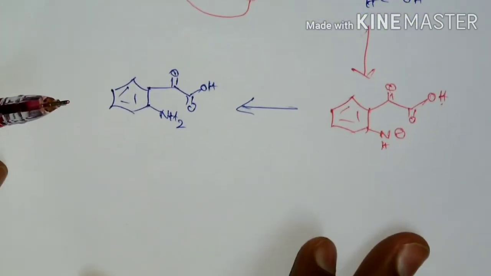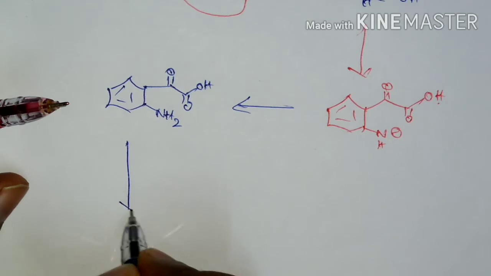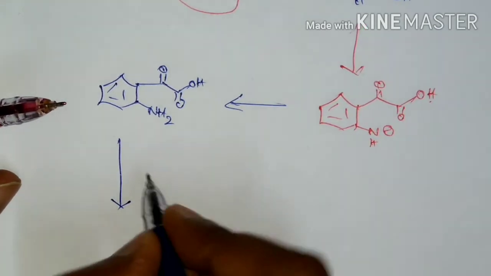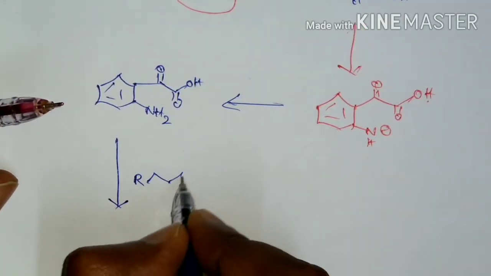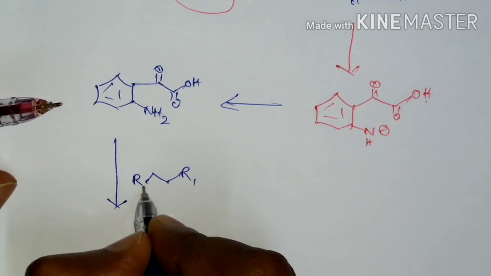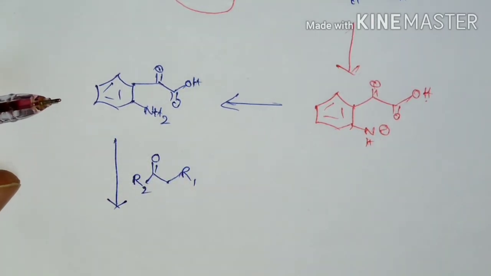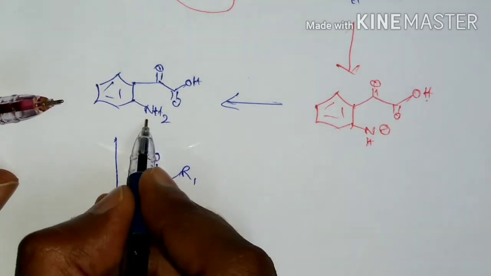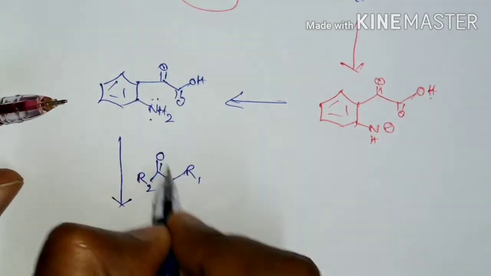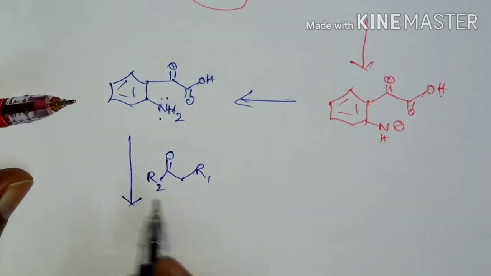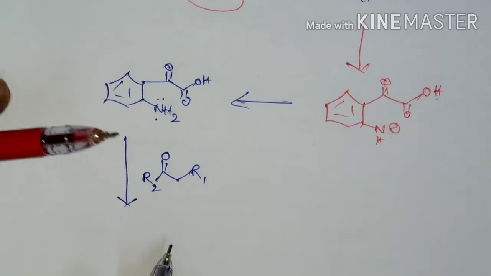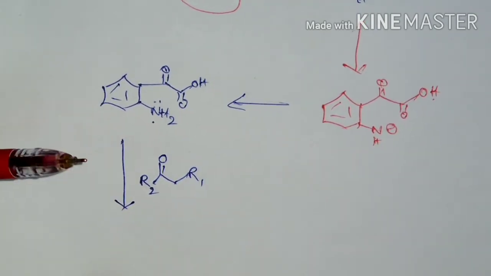Now this intermediate is treated with the carbonyl compound. Then this amine group and this carbonyl group undergo a condensation reaction.